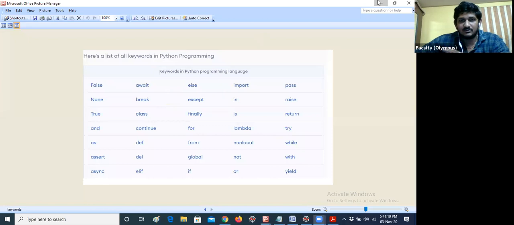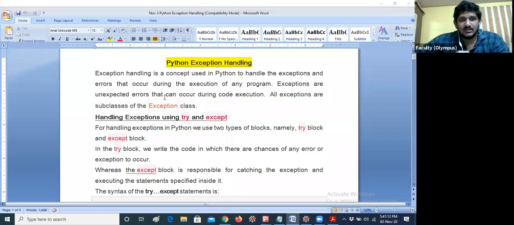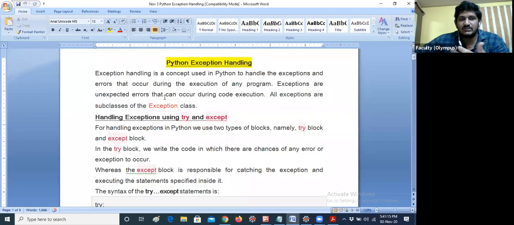So I would like to discuss these 2 keywords. Why would I like to explain those 2 keywords? Because those 2 keywords are used for handling exceptions in Python. That's all. Okay, handling exceptions in Python.